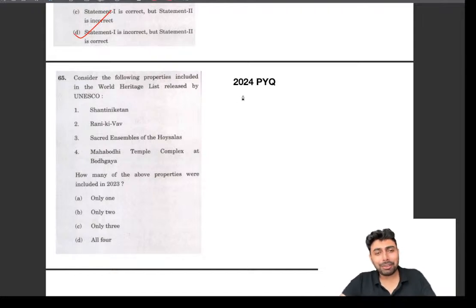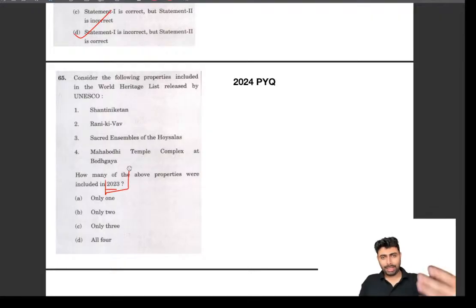This is one area where I got absolutely confused. It was in 2024, so I have taken this purposefully. At first reading I didn't actually read this 2023 part, and I marked everything because I knew all of this would be in the World Heritage Site list of UNESCO. But UPSC purposefully asked how many of the above properties were included in 2023. Right now, looking at the question, I cannot imagine how I missed it. But in the actual examination, in that paper, I actually couldn't read this 2023.